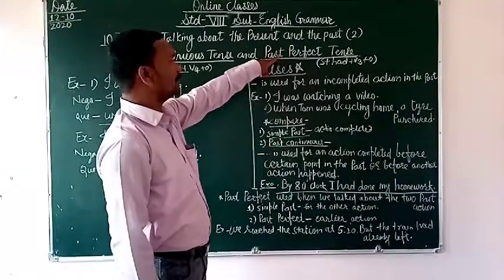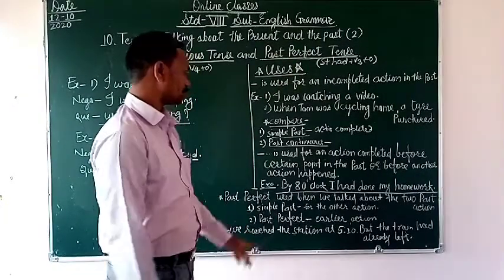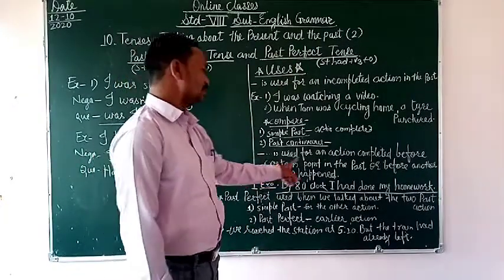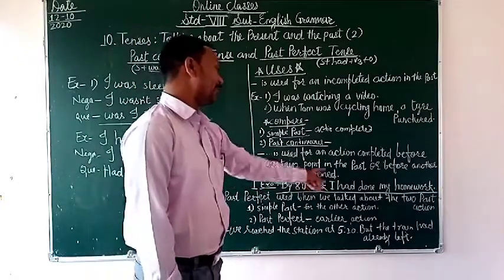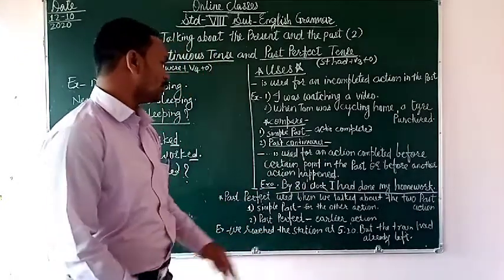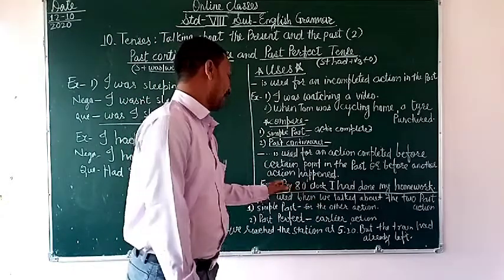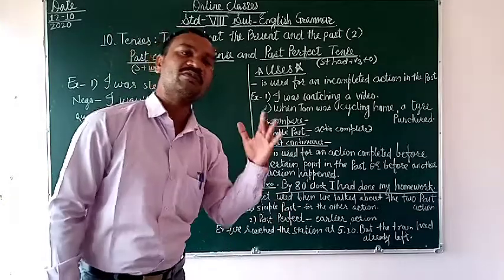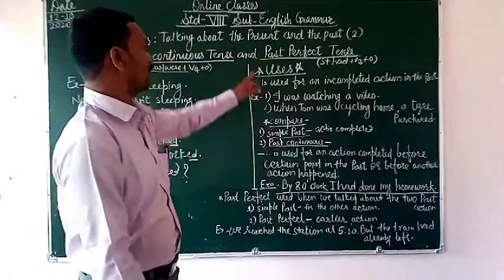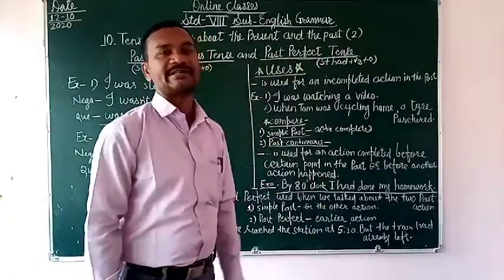Now we have to deal with the past perfect tense. The past perfect tense is used for an action completed before a certain point in the past or before another action happened. दूसरी कोई एक्शन हैपन होने के पहले दिस एक्शन वाज कंप्लीटेड, दैट टाइम वी हैव टू यूज द पास्ट परफेक्ट टेंस.